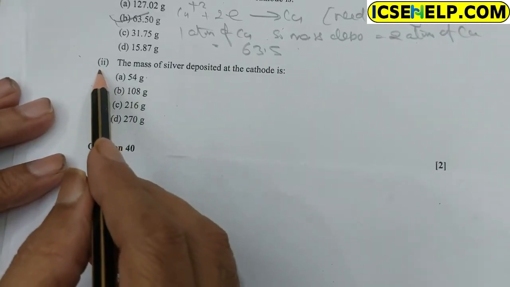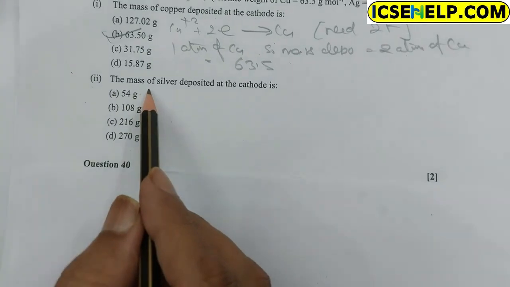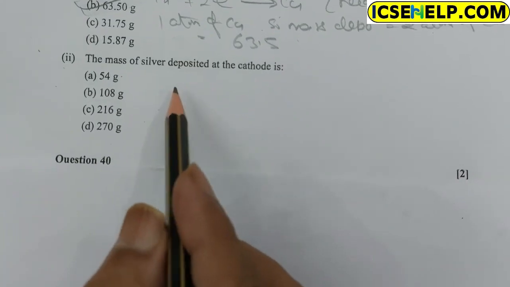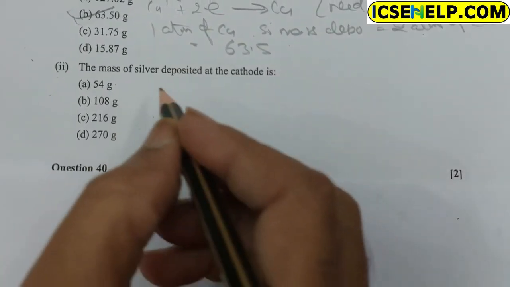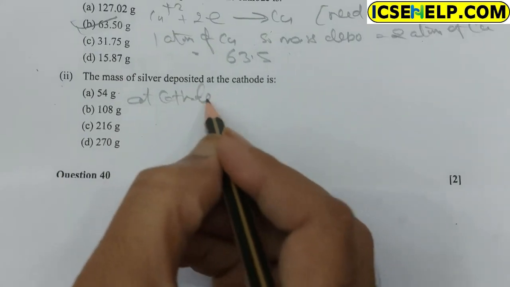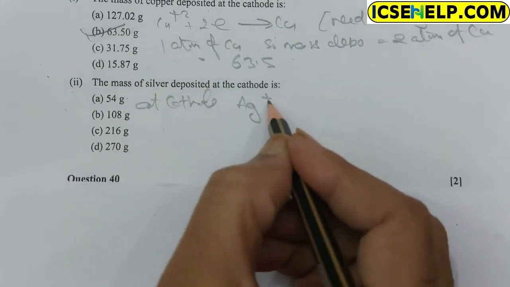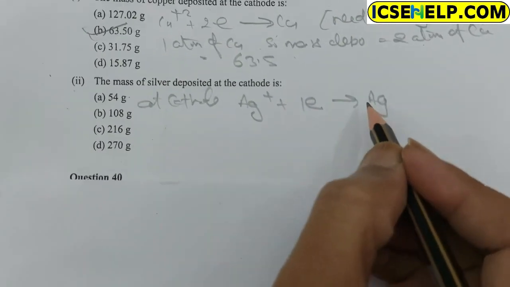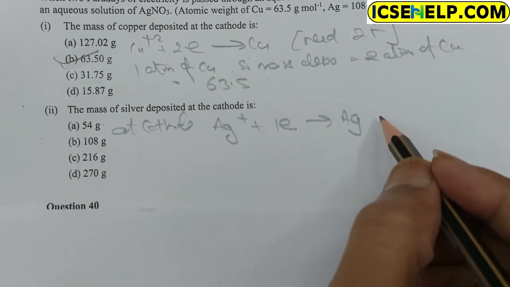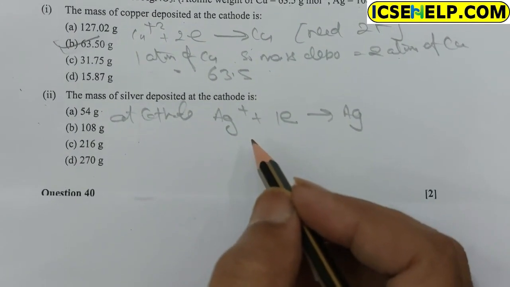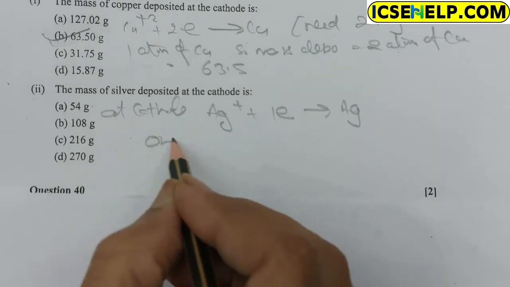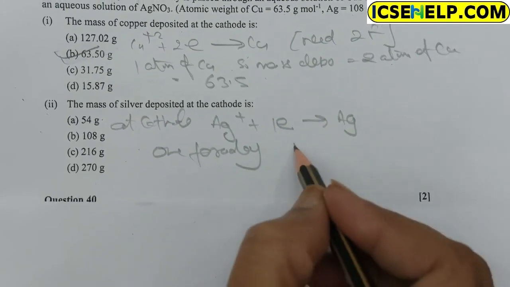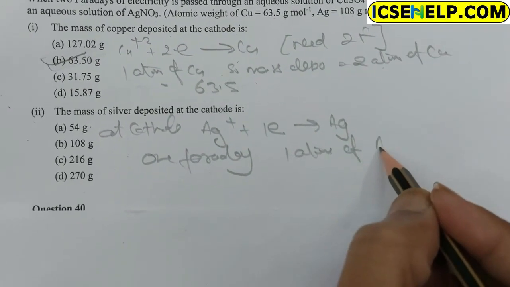The second part of the question: the mass of silver deposit at the cathode. At cathode, silver ion migrates and takes 1 electron to discharge as silver. This reaction is at cathode. So only 1 Faraday is used to obtain 1 atom of Ag.